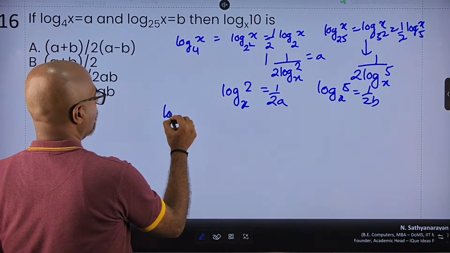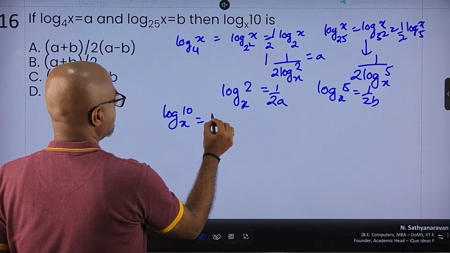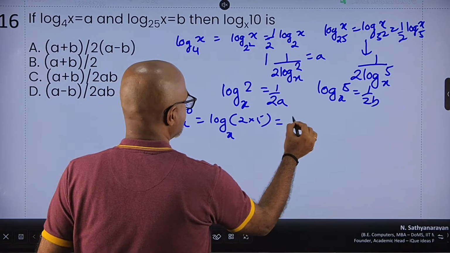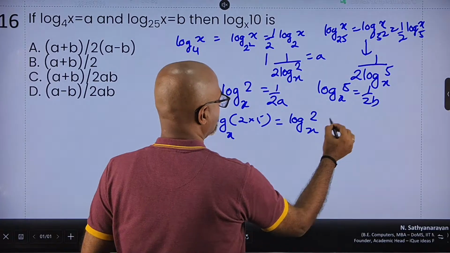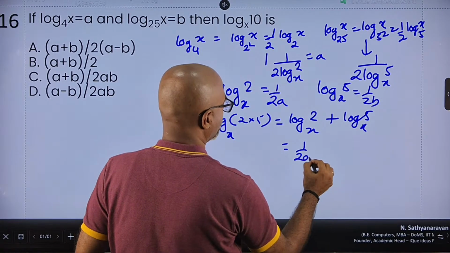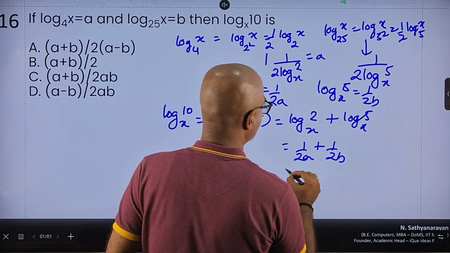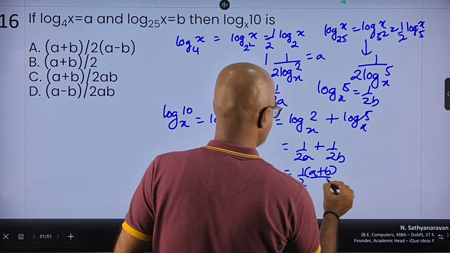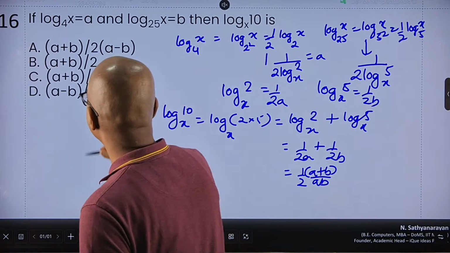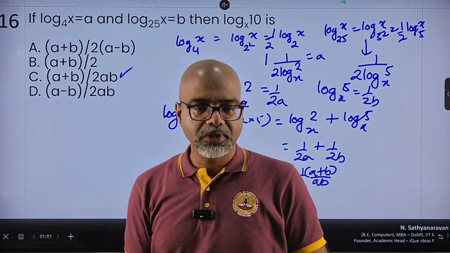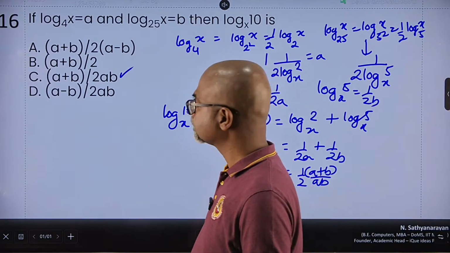And now log 10 to the base x is log of 2 into 5 to the base x, which is log of 2 to the base x plus log of 5 to the base x, which is equal to 1 upon 2a plus 1 upon 2b, which is equal to 1 upon 2 into (a plus b) upon ab, that is, a plus b upon 2ab. That's it. So a plus b upon 2ab, third option.